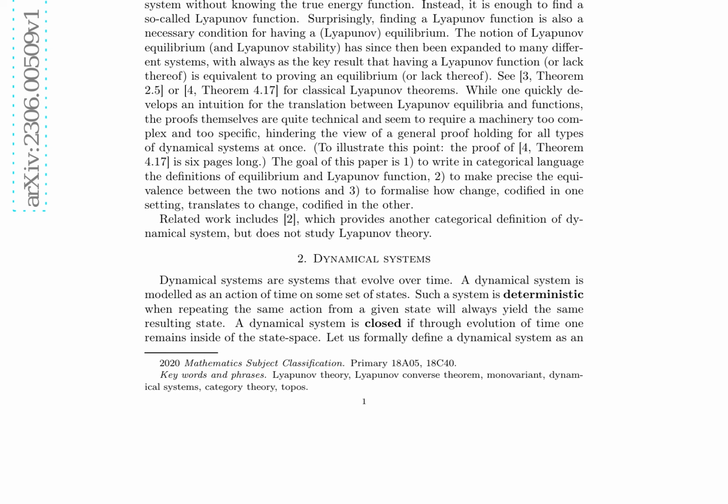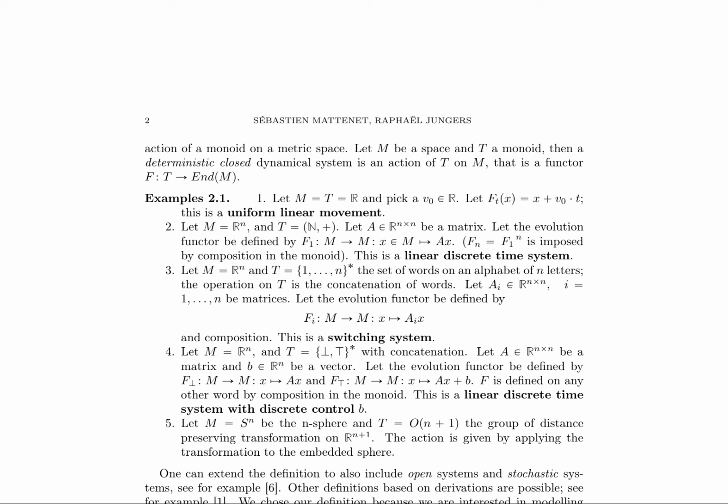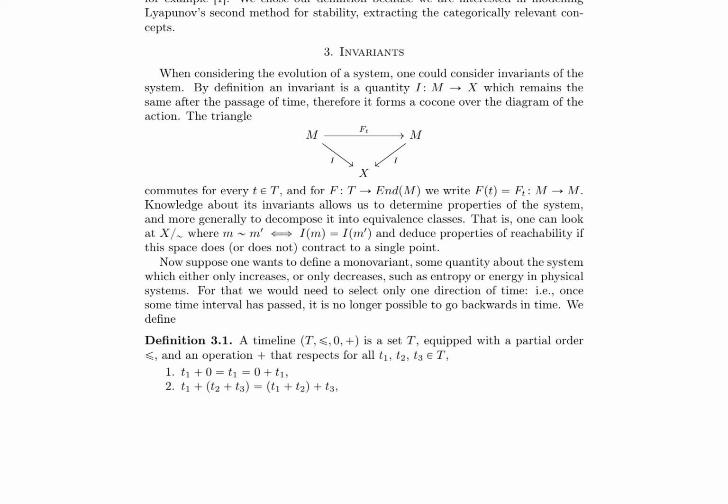The concept of invariance is introduced, highlighting its importance in understanding system properties and decomposition into equivalence classes. The paper then defines a monovariant, emphasizing the need for a directional flow of time, which is crucial for understanding quantities like energy or entropy in physical systems. The author's goal is to provide a unified, technically accurate framework for understanding the equivalence between Lyapunov functions and equilibria in all types of dynamical systems, avoiding the complexity of traditional proofs.